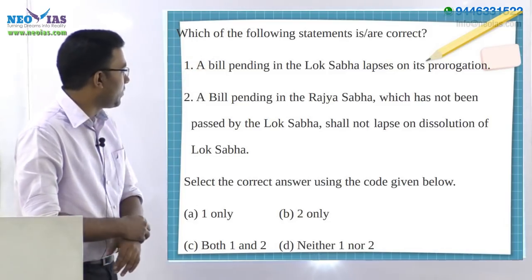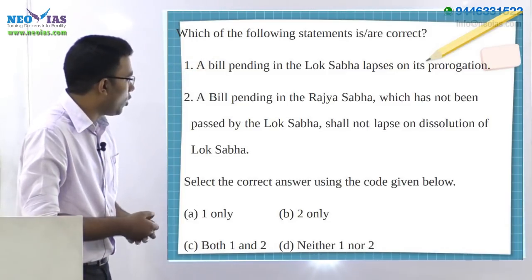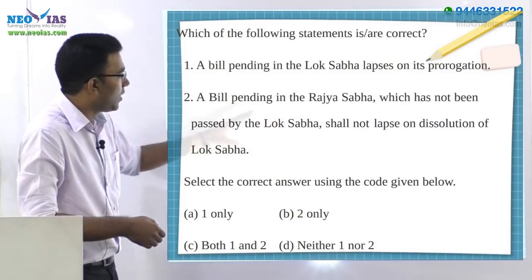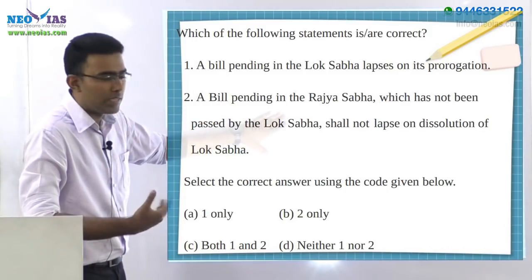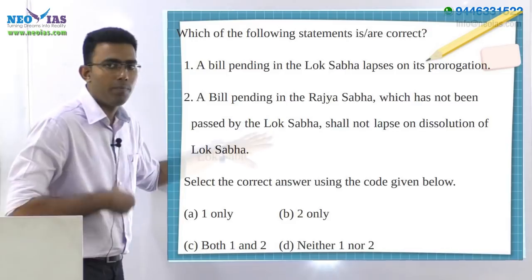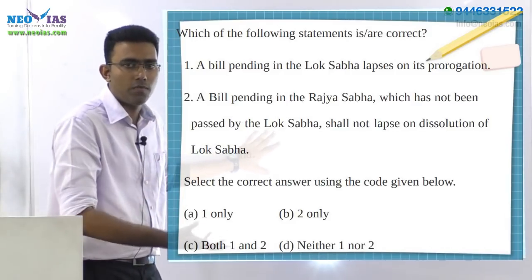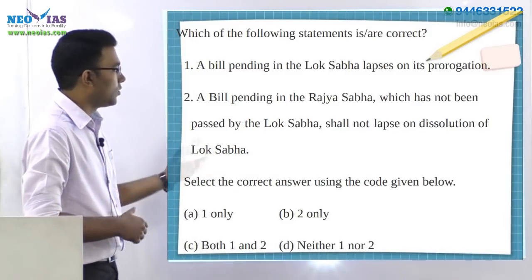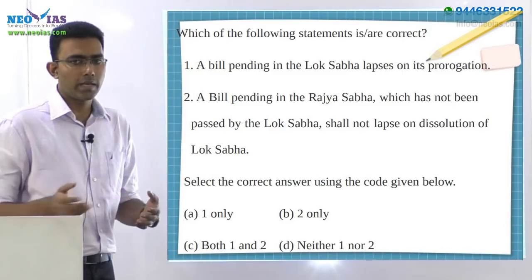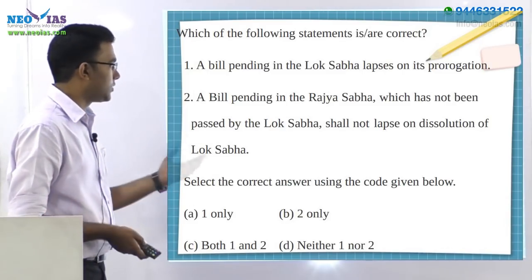Now moving on to the second statement, a bill pending in the Rajya Sabha which has not been passed by Lok Sabha. That is, a bill pending in the Rajya Sabha and which has not been passed by the Lok Sabha, that is, it is not yet associated with the Lok Sabha, shall not lapse on the dissolution of Lok Sabha. Yes, that is correct. The second statement is correct. Such a category also does not lapse.